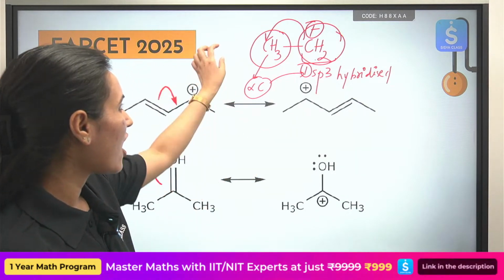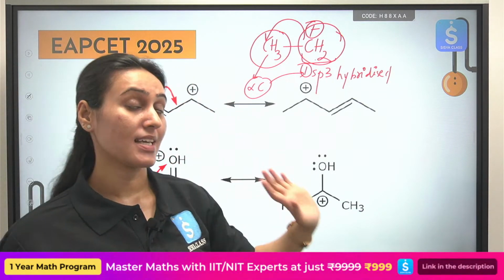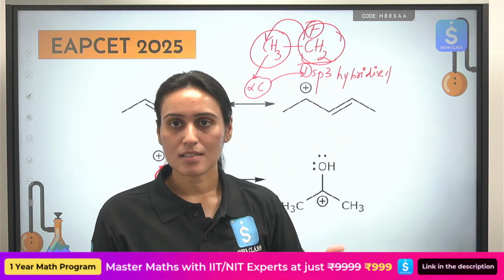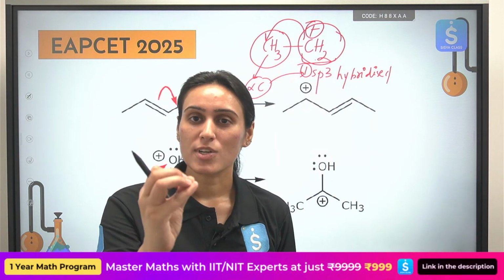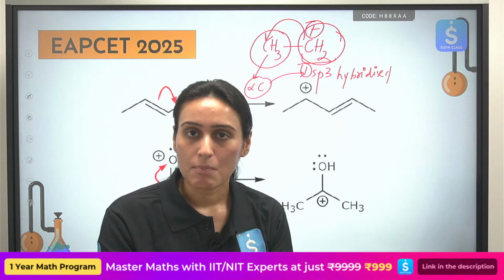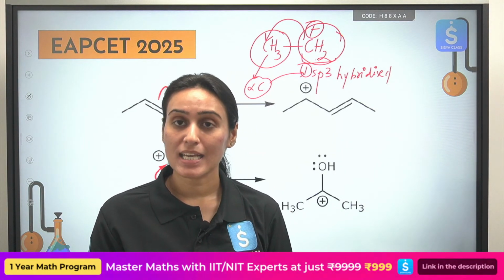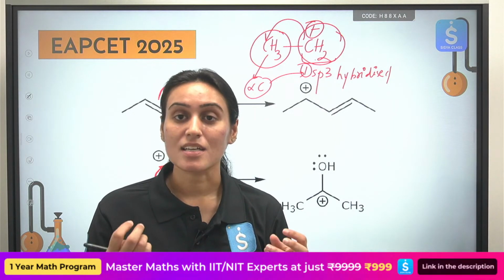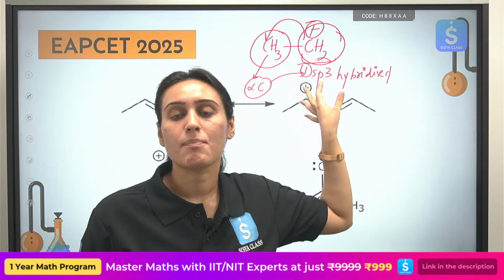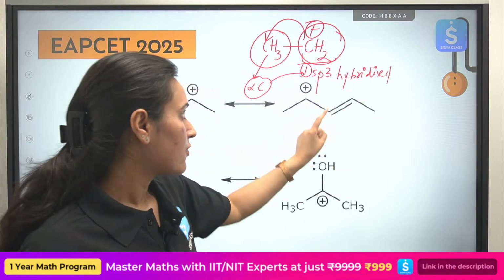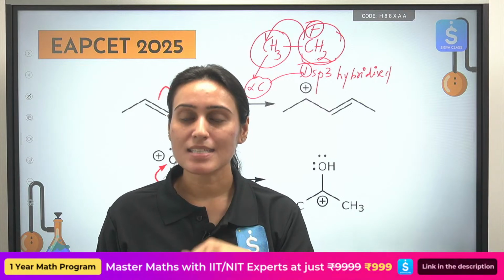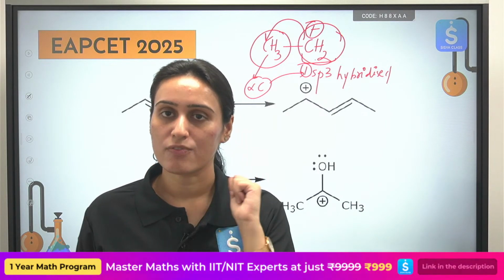Okay. So how many alpha hydrogens can you count here? 3. How many hyperconjugating structures can you draw? This original structure plus 3 more. So total 4 hyperconjugating structures are possible. And by comparing the number of hyperconjugating structures, you can decide the stability of the carbocation. We will cover that also, but this is the background behind that. Okay. So first condition, your alpha carbon must be sp3 hybridized. It must have at least one alpha hydrogen.